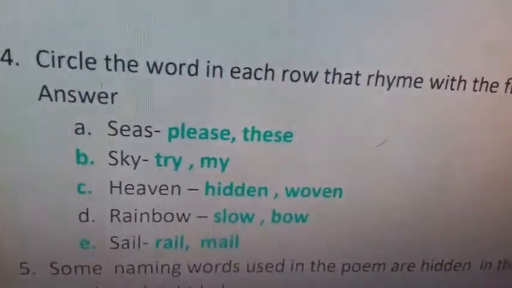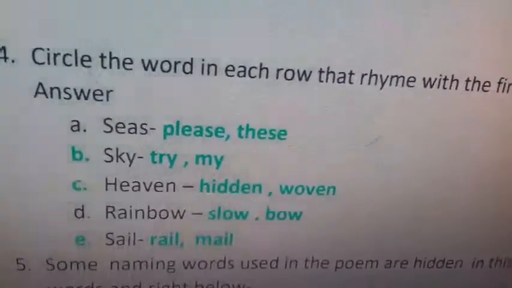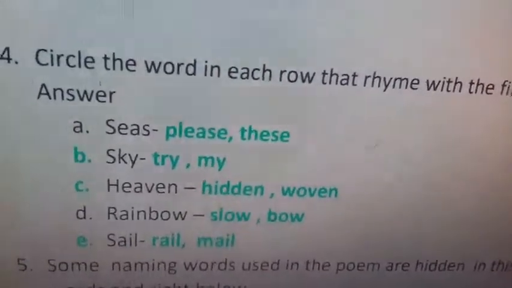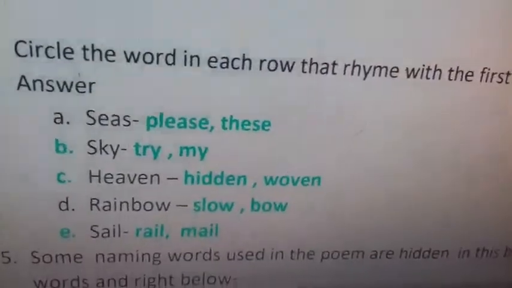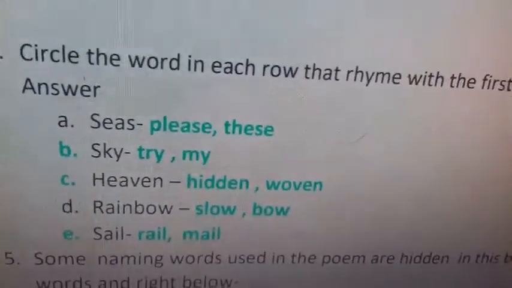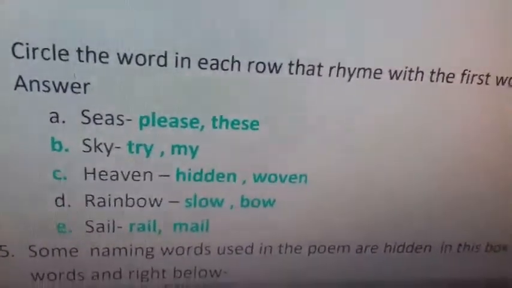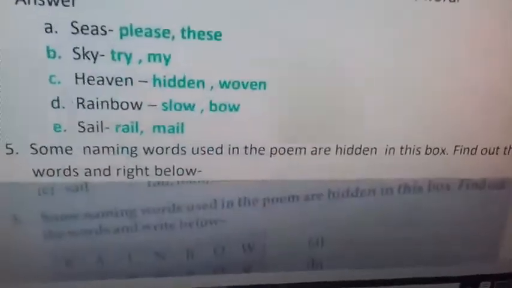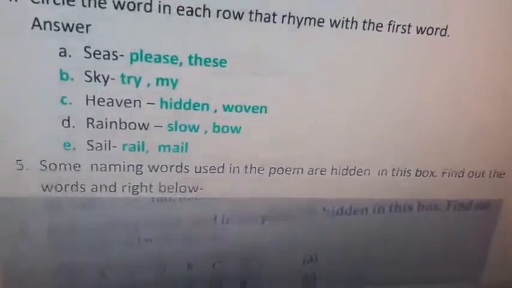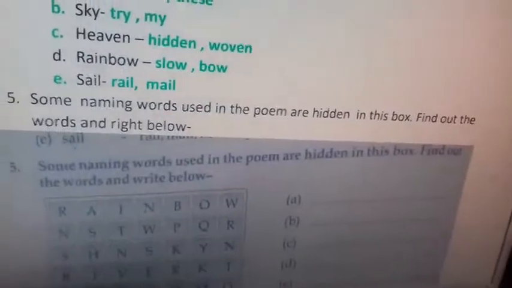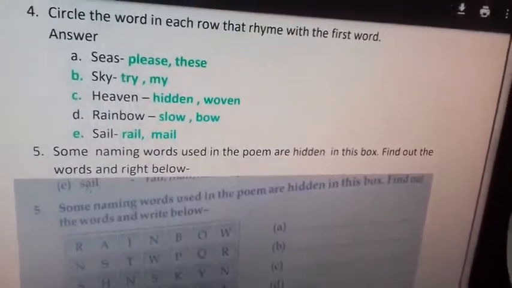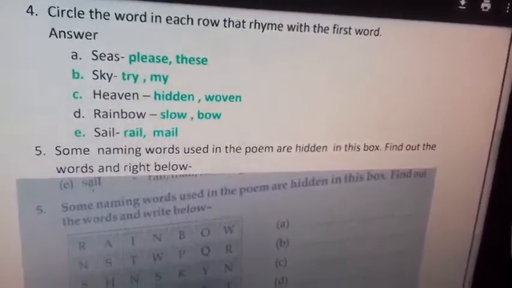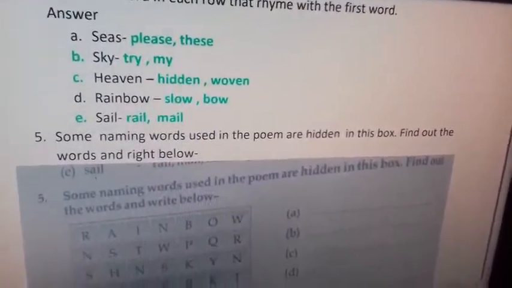B. Sky, try, my, heaven, hidden, woven. D. Rainbow, slow, bow. E. Sail, rail, may. Dear students, you can make your own rhyming words. There is no problem in it. You can find more and more rhyming words of your own, which are giving sounds like the first one.